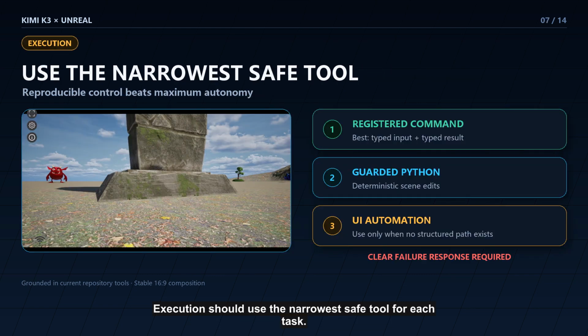Execution should use the narrowest safe tool for each task. Registered asset import tools are safer than arbitrary editor scripting. Structured commands are better than mouse automation when they exist. Guarded Python is useful for deterministic scene edits, but it should not bypass asset safety rules. The goal is not maximum autonomy. It is reproducible control with a clear failure response.